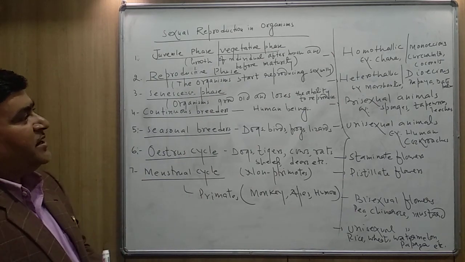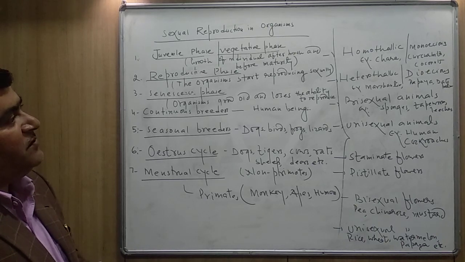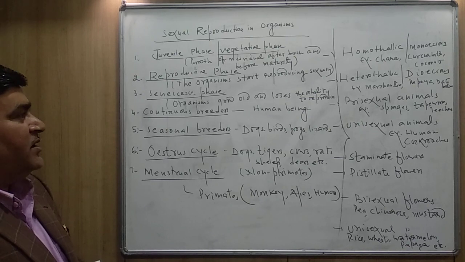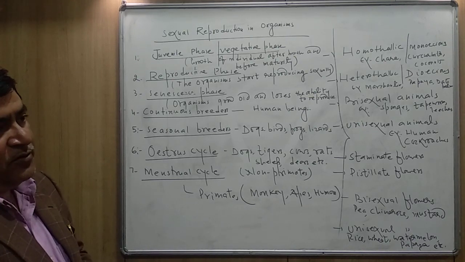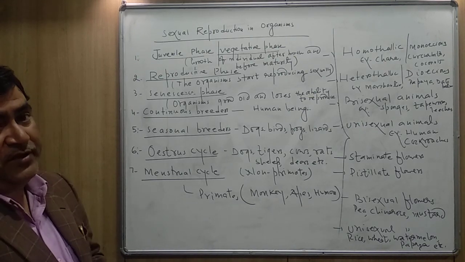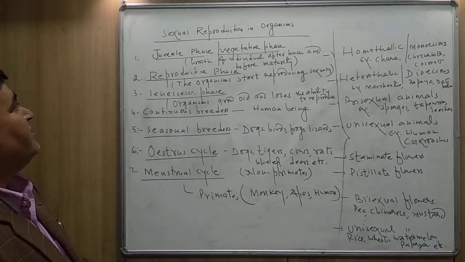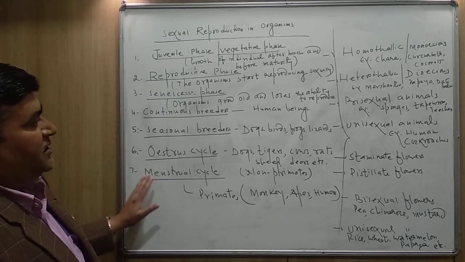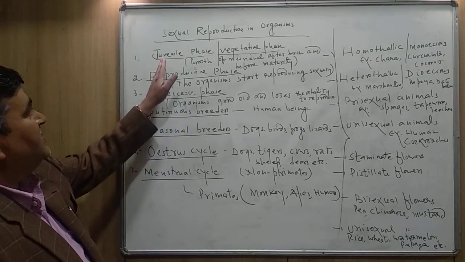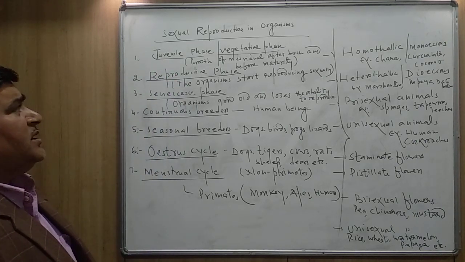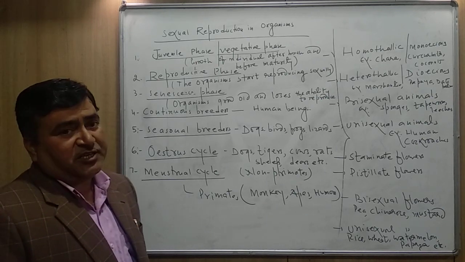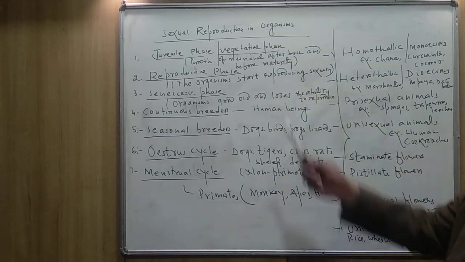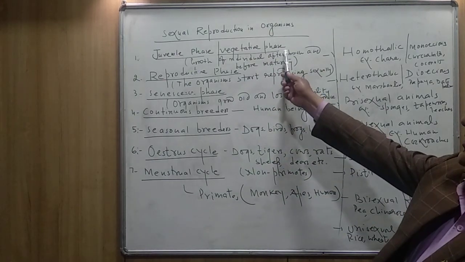These technical terms are very, very useful for your board examination, as well as to know this topic in a better way. So in sexual reproduction in organisms, so many technical terms are there in the NCERT book. The first one is the juvenile phase or vegetative phase. What do you mean by juvenile phase or vegetative phase?